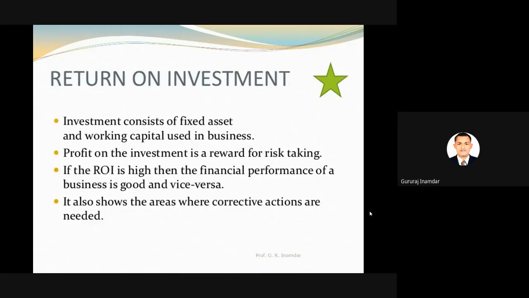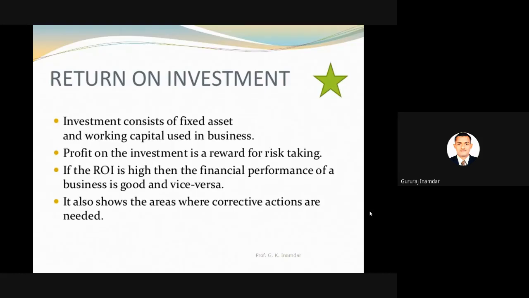Return on investment. Investment consists of fixed assets and working capital used in business. Whatever investment we have invested, suppose we have invested 10 lakh. Now the initial investment is 10 lakh, but working capital is different.